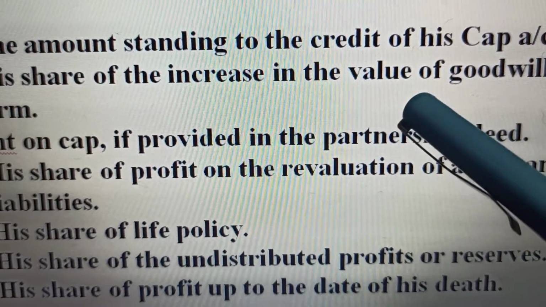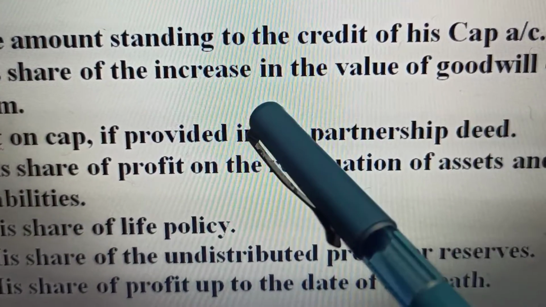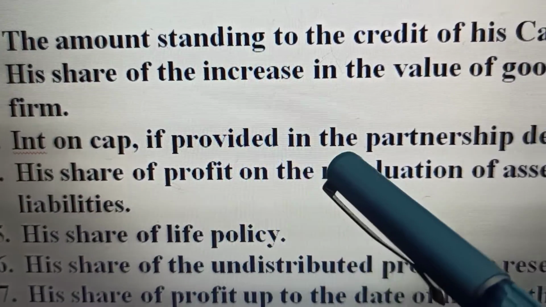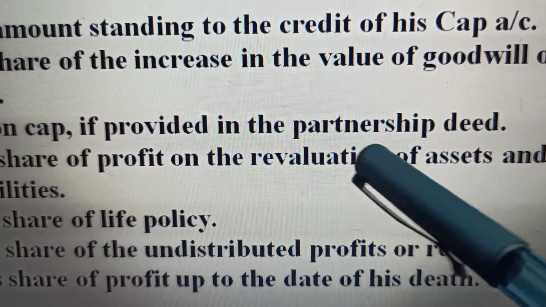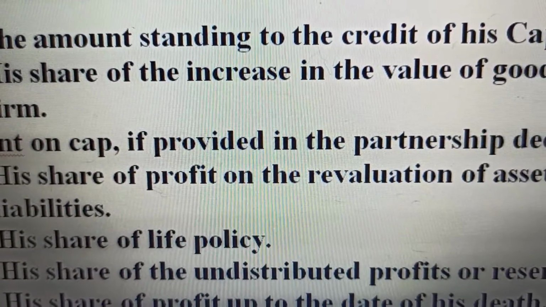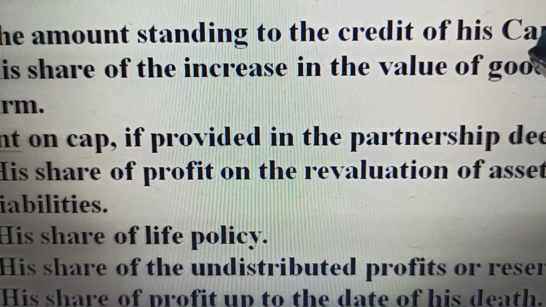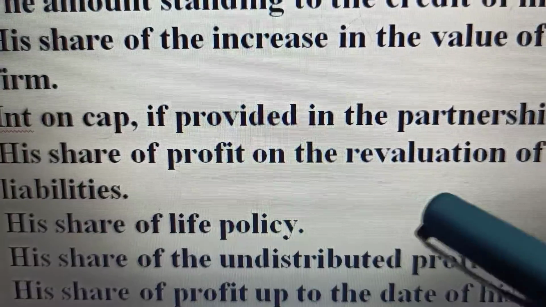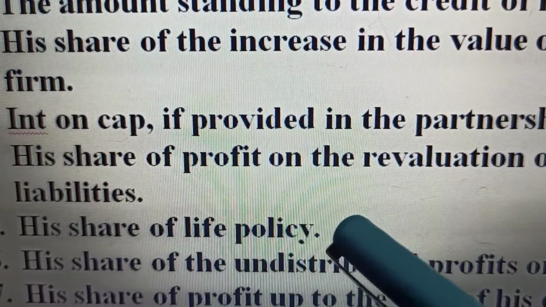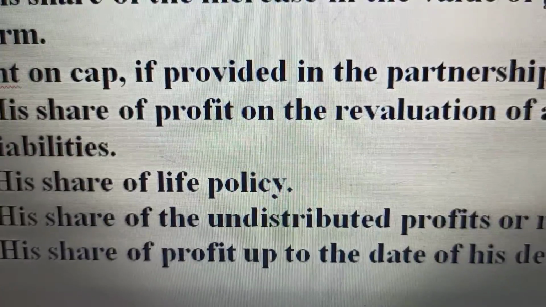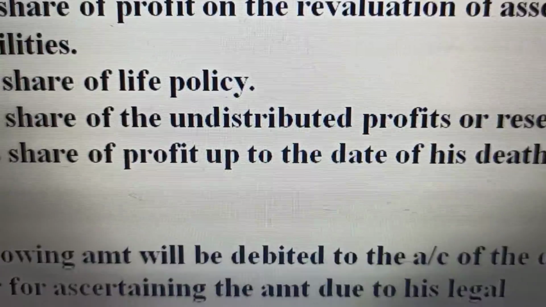Interest on capital, if provided in the partnership deed. In case interest on capital has been provided in the partnership deed, then his representatives claim the interest on capital also. His share of profit on revaluation, his share of joint life policy in case any, his share of any undistributed profits, and his share of profit to the date of death.